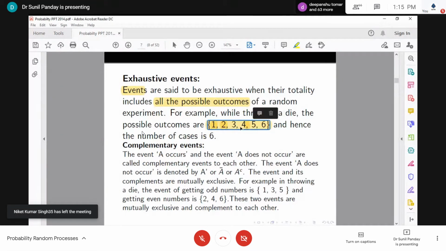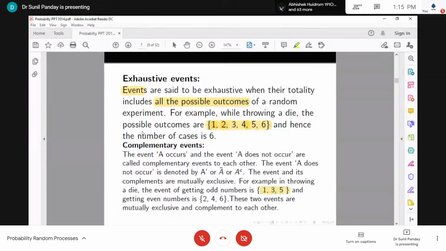So here, this one is the sample space when someone throws a die. Either one, two, three, four, five, six, any one of them turns out. So if I say two events, one event is the occurrence of an odd number, and another event is the occurrence of an even number.